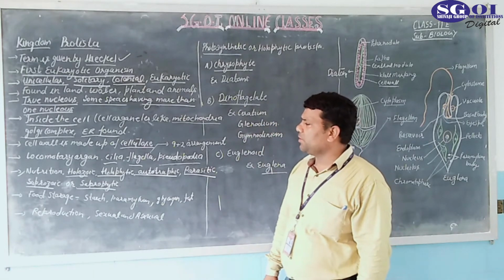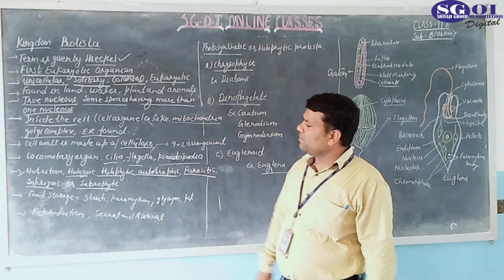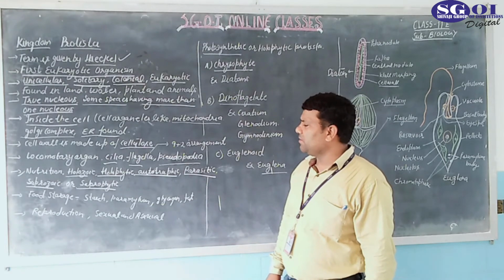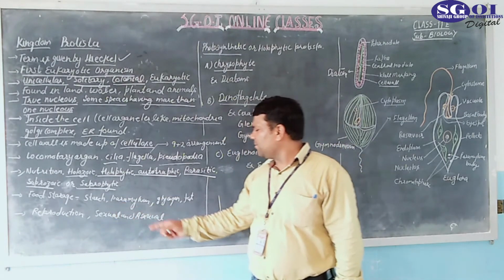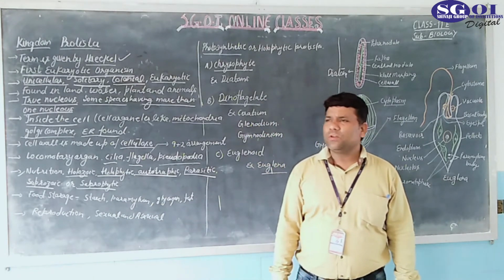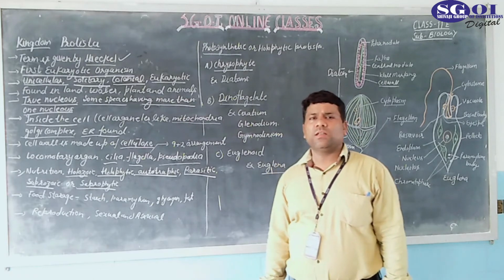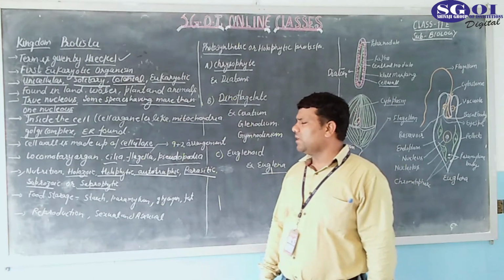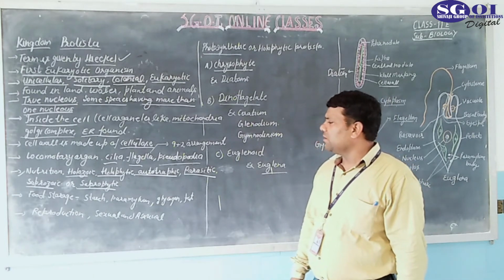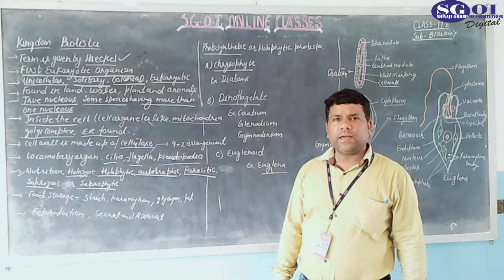Now comes to the next point. In the kingdom Protista, food storage takes place in the form of starch, paramylum, or glycogen and fat. As you know, food storage is also important for organisms whenever they need energy. So the food is stored in the form of starch, paramylum, glycogen and fat.